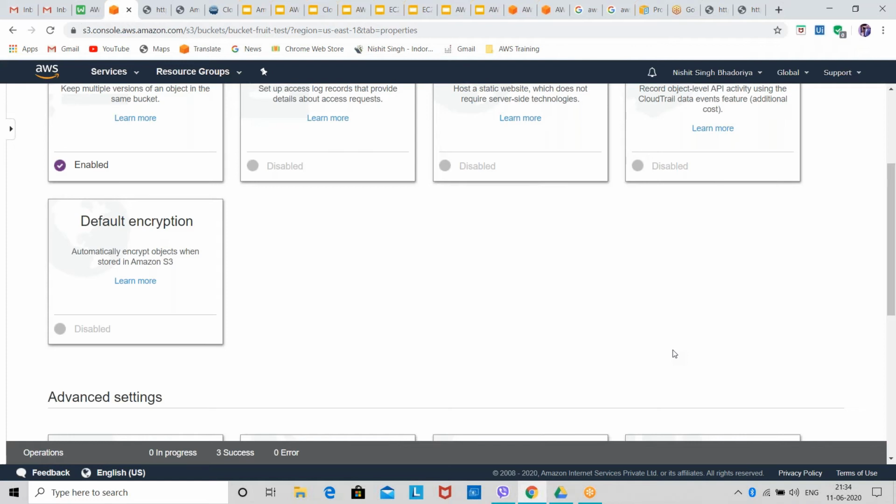Manoj, I didn't get your point. Manoj also wrote one more question: when we clone a bucket from one AWS account to another account, will the source account have any kind of access to the bucket created in the destination? No, Manoj, you will not have any access to the bucket of the destination account.